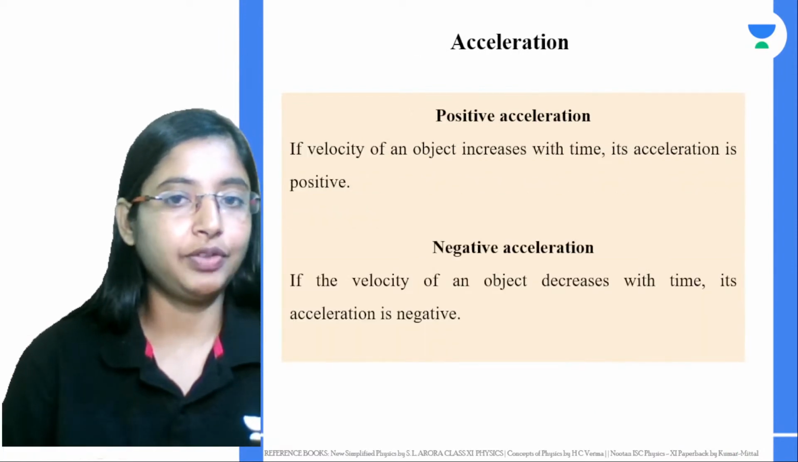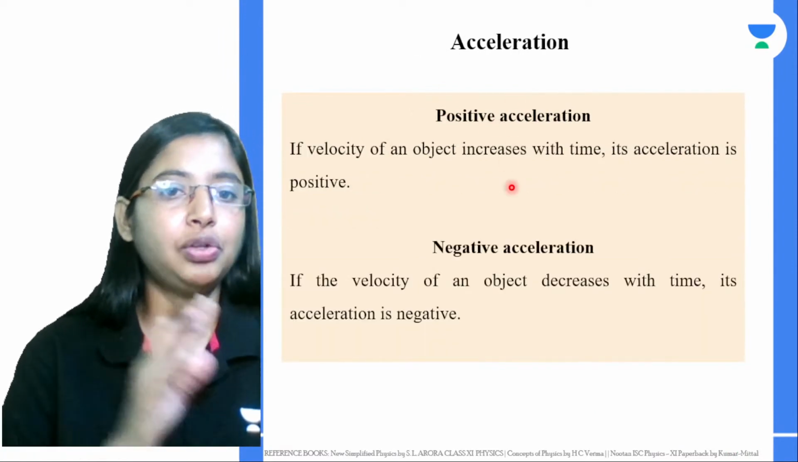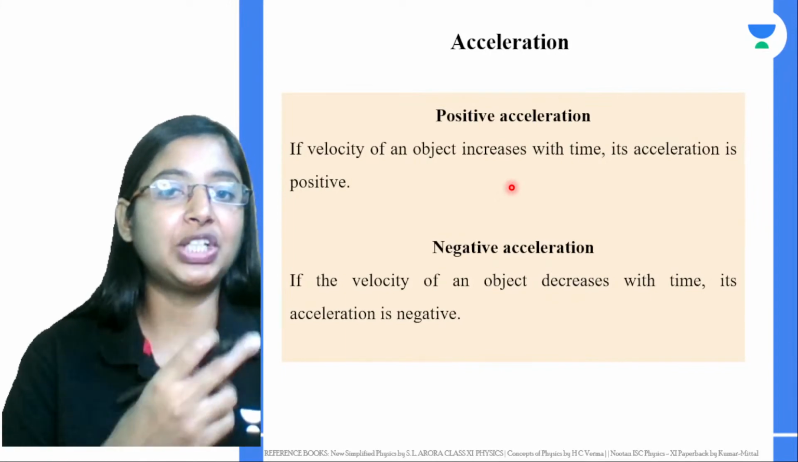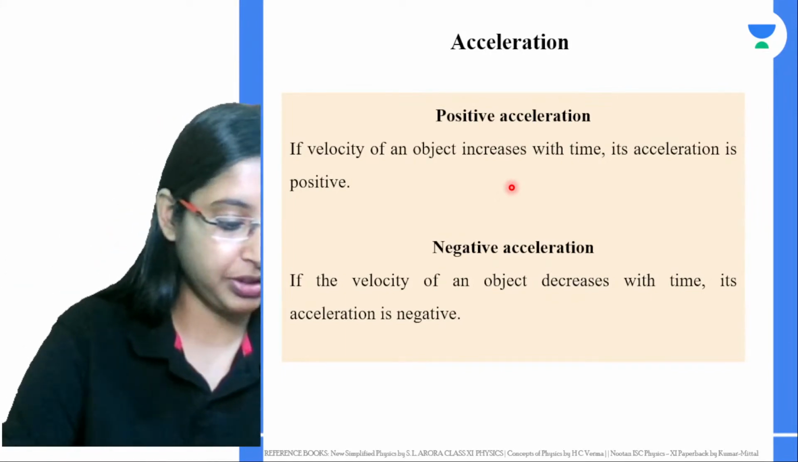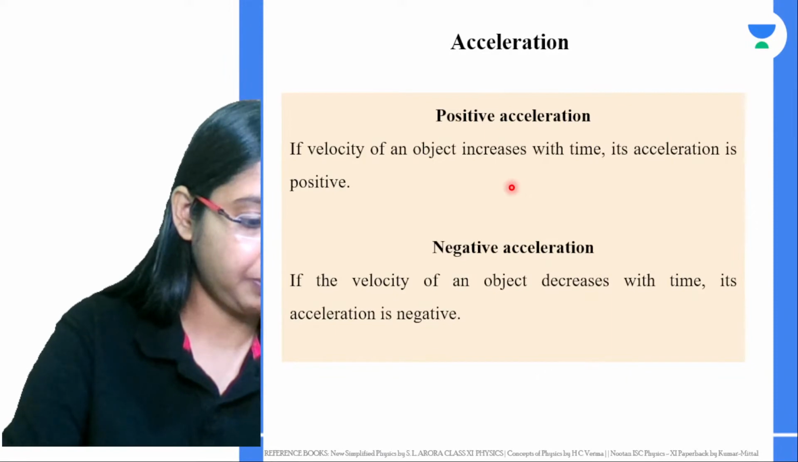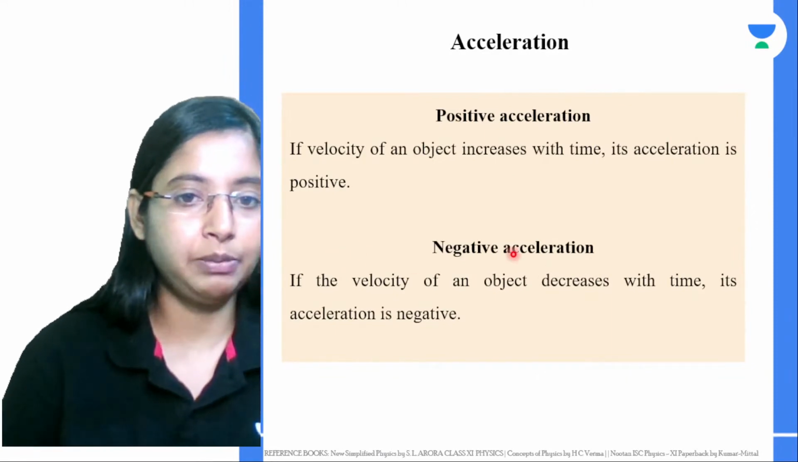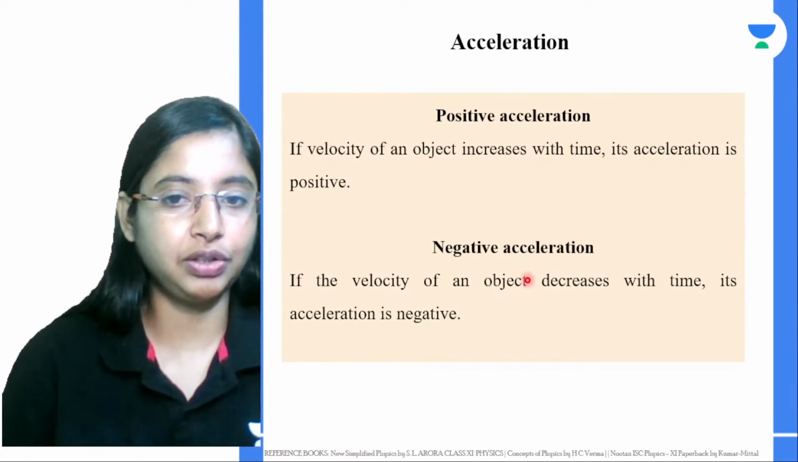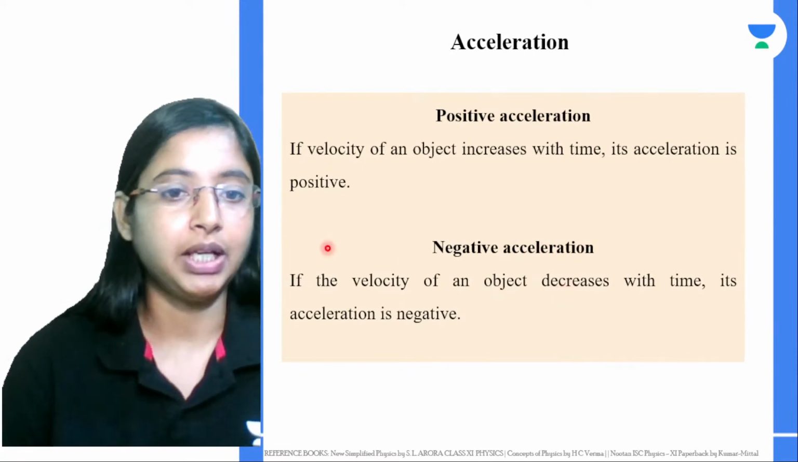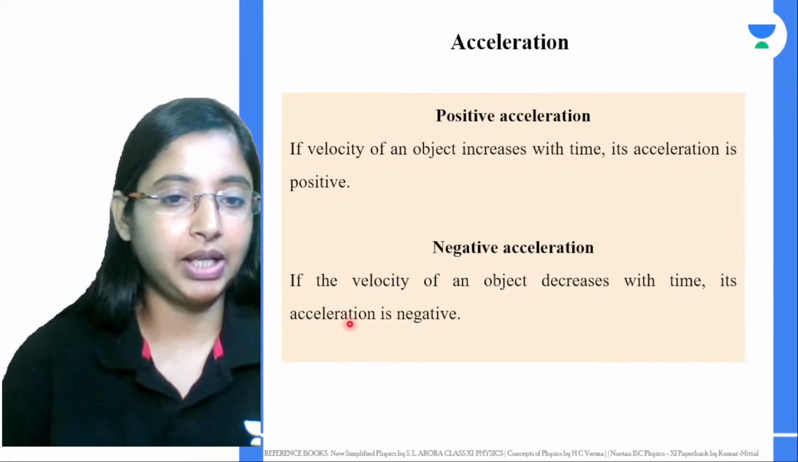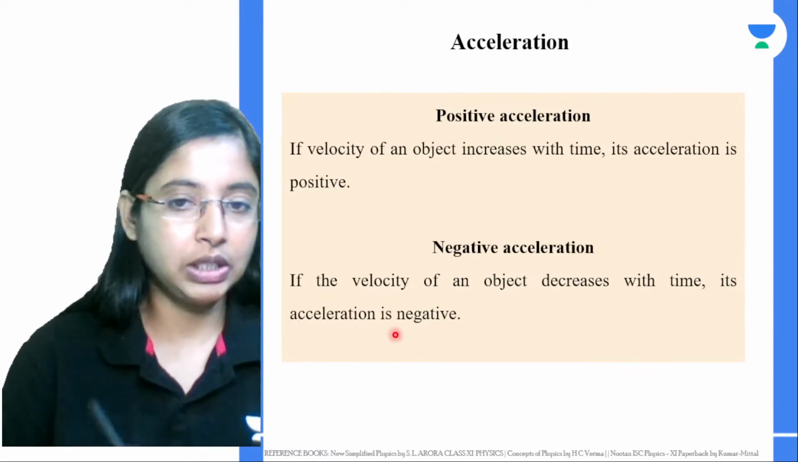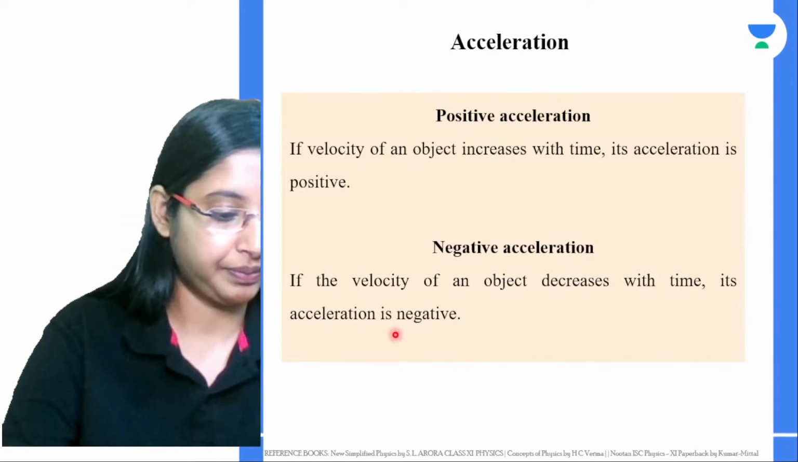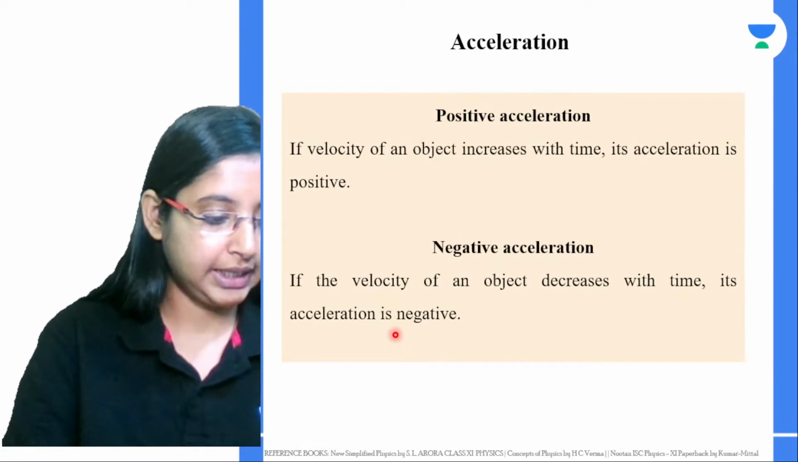Now, other than this, we also have positive acceleration. If the velocity of an object increases with time, its acceleration is positive. Can you think of an example of positive acceleration? Similarly, we also have negative acceleration. If the velocity of an object decreases with time, then its acceleration is negative. What is an example of positive acceleration?